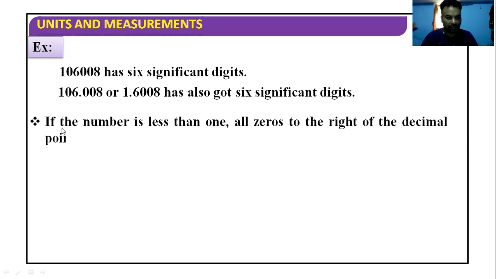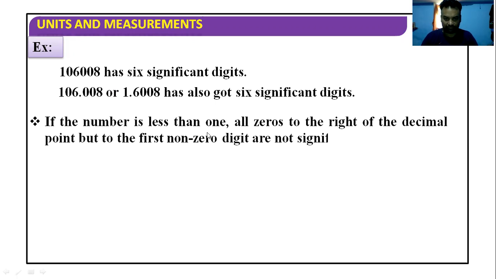Next rule: if the number is less than 1, also a very special case, very important case, many times it is used in research or in instrumentation. If the number is less than 1, all zeros to the right of the decimal point but before the first non-zero digit are non-significant. From the statement, it becomes very difficult to understand the real meaning, so let me take the example.